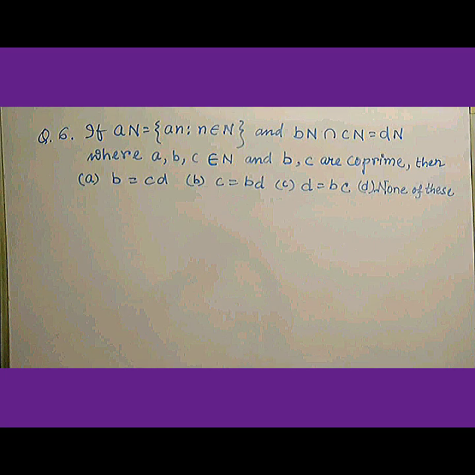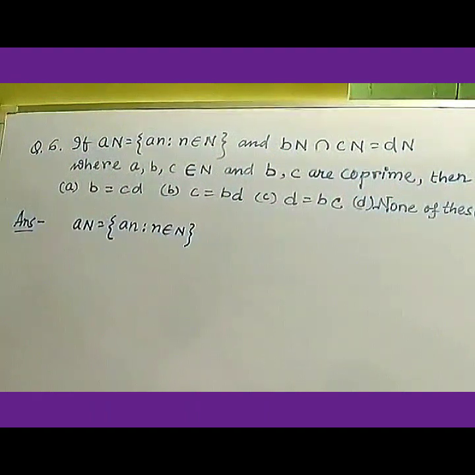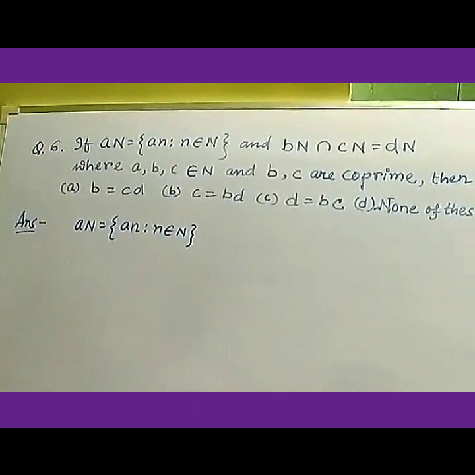Question number 6. If A_N equals the set of a_n such that small n belongs to capital N, and B_N intersection C_N equals D_N, where a, b, c belong to N and b and c are co-prime, then you have 4 options. Let us see the answer of question number 6.